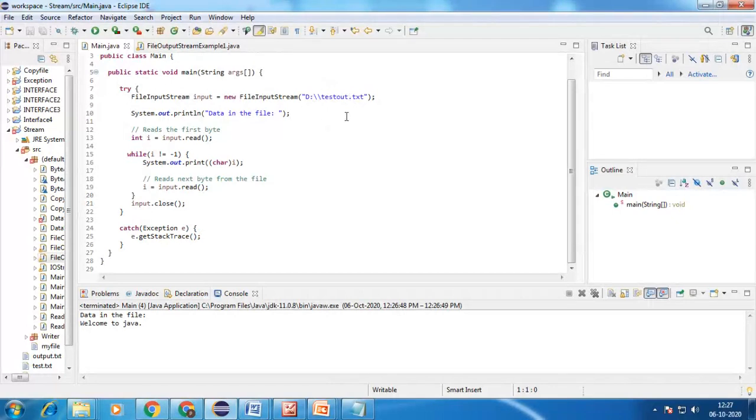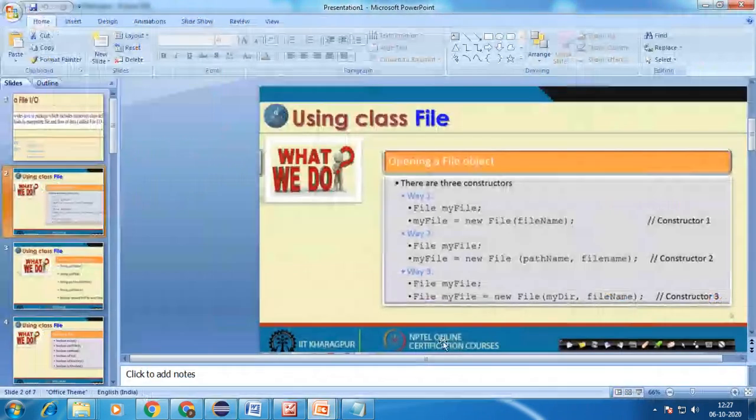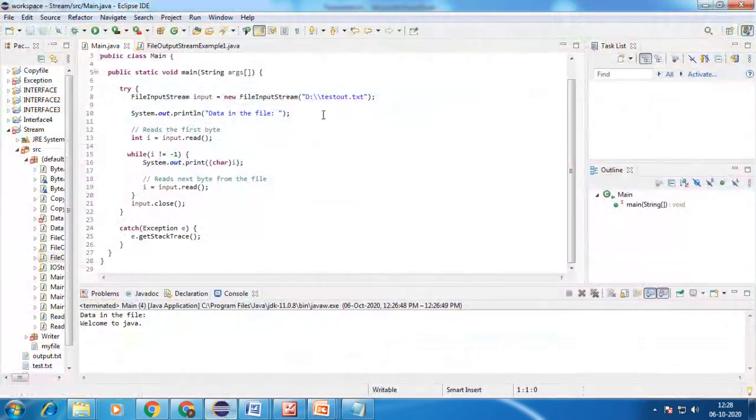You can even use the file name directly, and this is what creating the different forms of a constructor means. Instead of a path name or a directory name, you can use any path or directory. Here I gave a path, that is inside D we have that test out.txt.